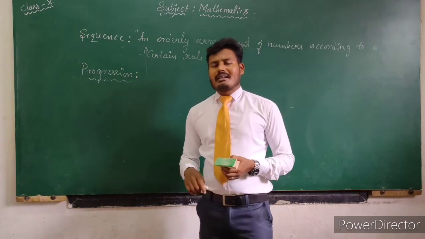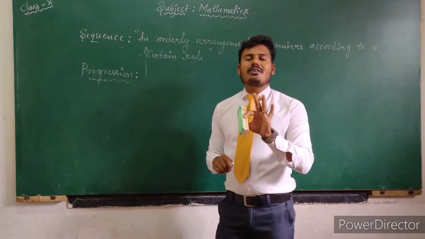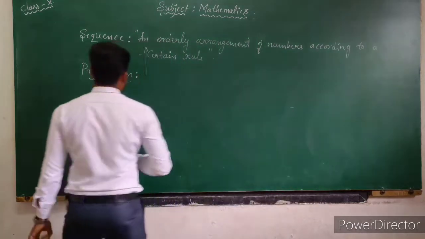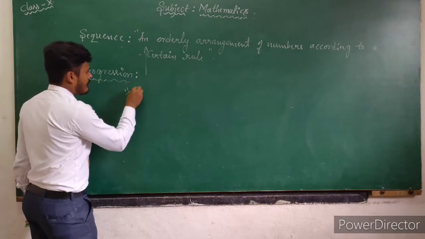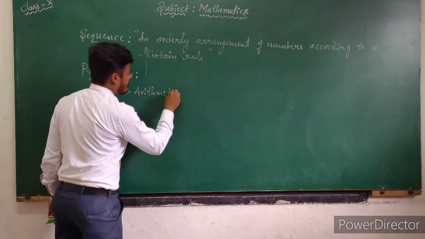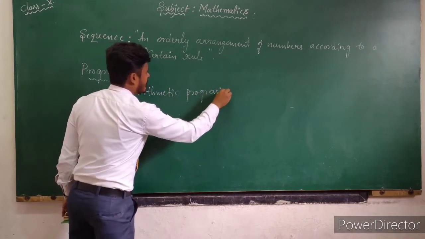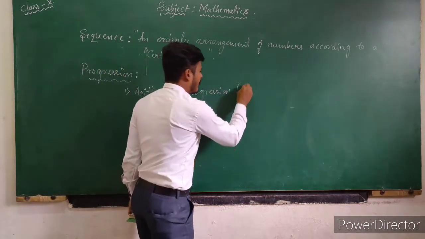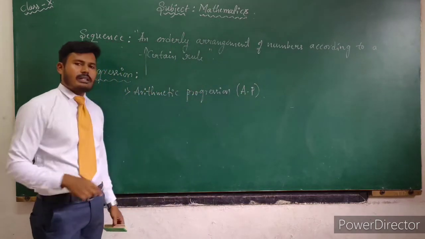Now coming to progression, the difference is that in progression there are only three types. How many types? Three types. Those three types are: first one, arithmetic progression, which can also be called AP. AP is the short form of arithmetic progression.